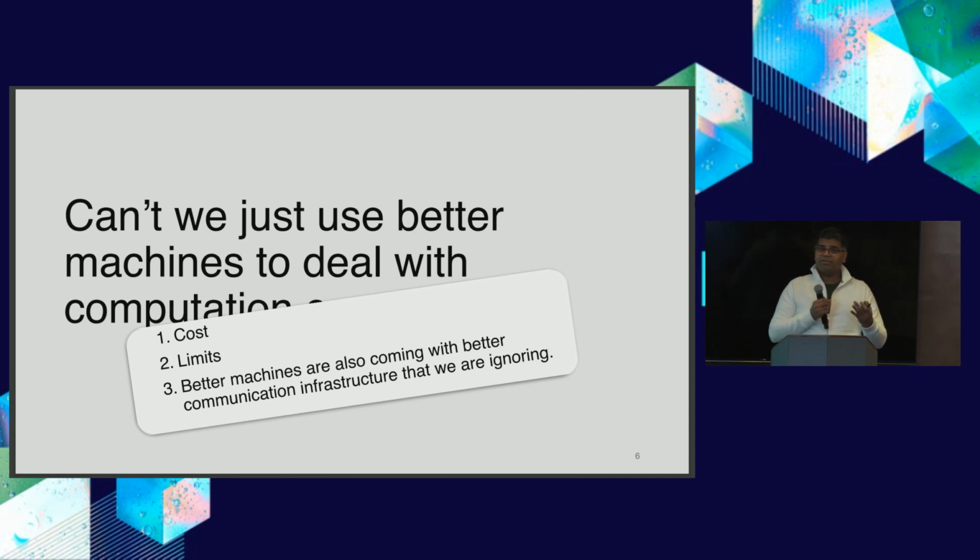It's also a limit, because there is a limit to how much you can do better with respect to computation. We can only parallelize up to a particular level, so that's also a challenge. But the most important thing is that most of the better machines and most of the current blockchains are coming with much better communication infrastructure. We have blockchains now with sub-second latency and really high throughput, 100 kTps or more, just to give you an example. And we are ignoring them when we are just focusing on computationally heavy operations and tasks, as we do with FHE and other approaches.